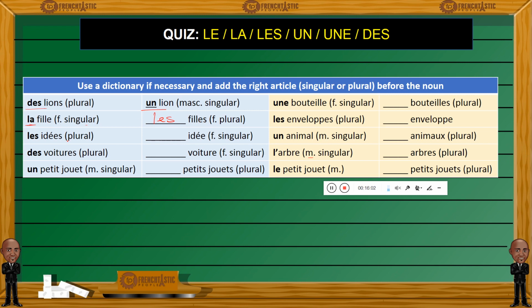Now, the ideas, les idées. How would you say the idea in the singular form? Des voitures, some cars, a few cars. How would you say a car? Car is feminine, that's why it's feminine singular. So go ahead and use the correct article, indefinite or definite, before the nouns here. And please put your answers in the French lab.